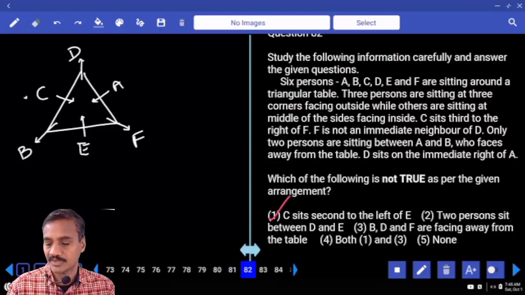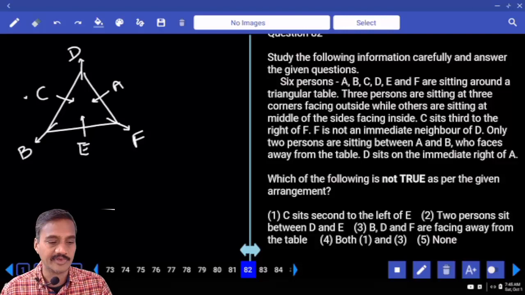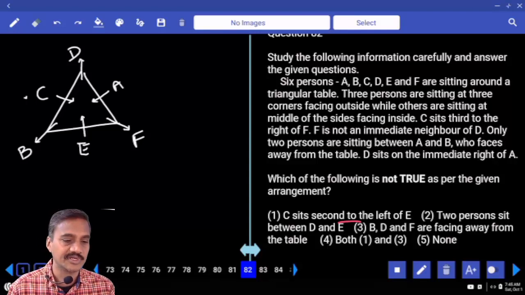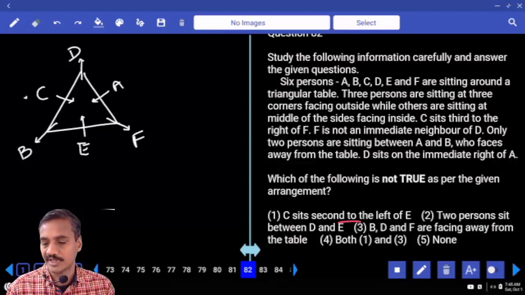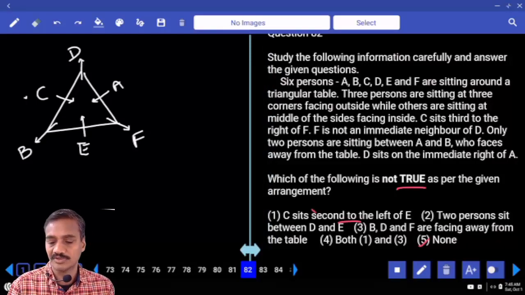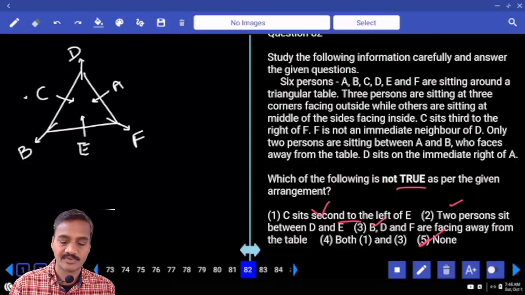Then 82, which of the following is true? C sits second to the left of E, that is definitely true. Isn't it? And 2 persons between D and E, that is again true. And B, D, F are facing away from the center, that is also true. And so what is your answer? All the above are true. Not true means this is true, and this is true, and these three are true, and none is your answer choice. Definitely false.